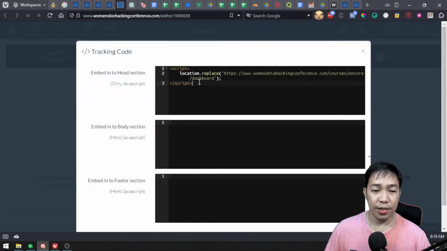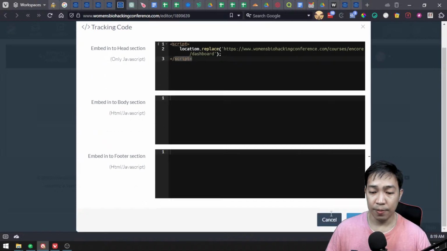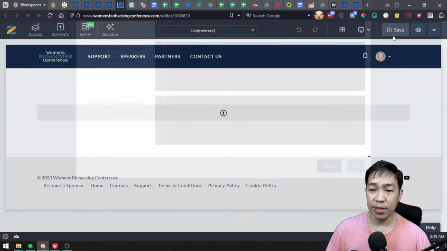So I'm going to paste what I copied earlier. It says location.replace. Basically, this page will be replaced with this. So this is what this code does. You could search about this whenever you need to remember. You don't have to remember this, but it's easy to remember: location.replace, and you have to wrap it with a script because this is JavaScript. So now click add, and then I'm going to save this.